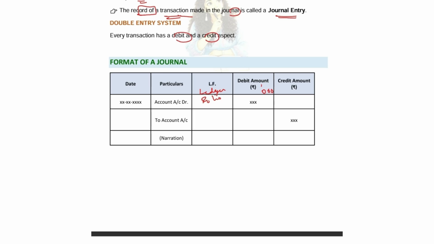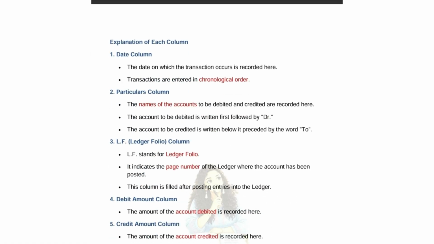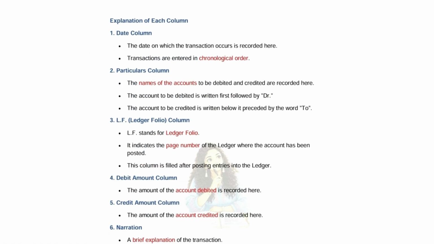Now here, we'll go into the explanation of all the column names. Okay. In date column, already we know. In date, the date on which the transaction occurs is recorded here.